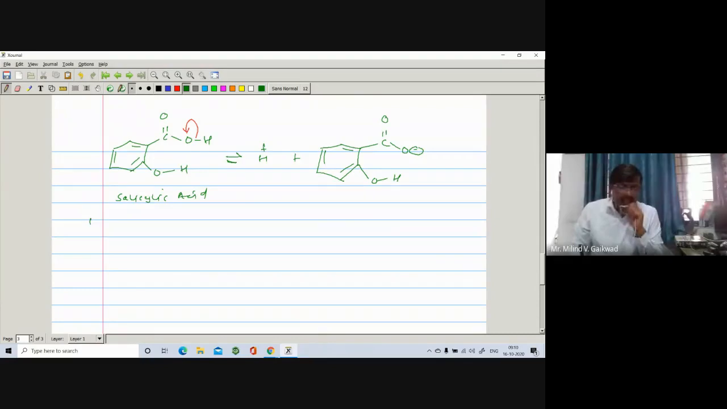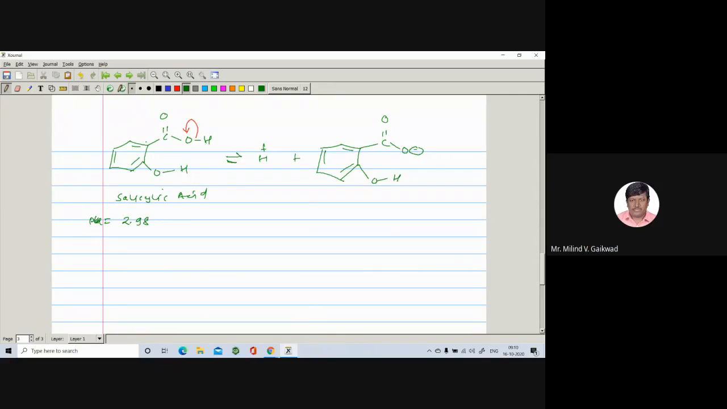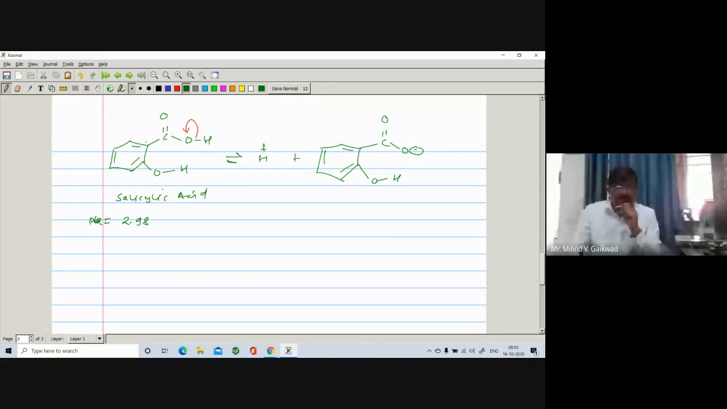Here the pKa value of this one is found to be 2.98, and that of benzoic acid, we have just seen, is found to be 4.2, because there is no substitution. And in case of this one it is 2.98. Of course, salicylic acid is found to be more acidic as compared to benzoic acid. Then what is the reason?